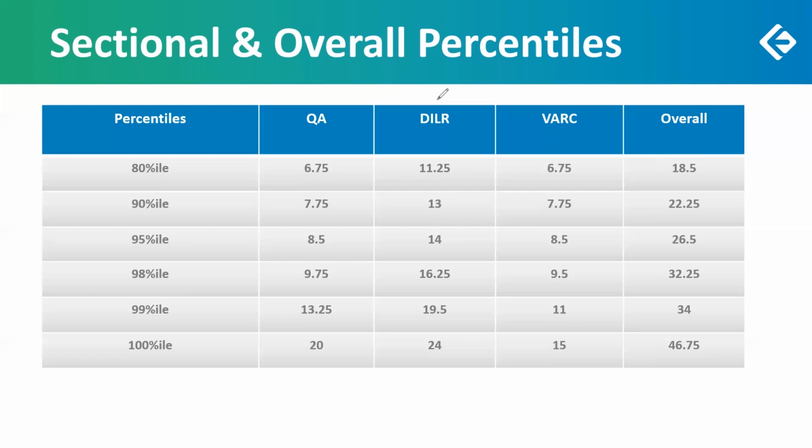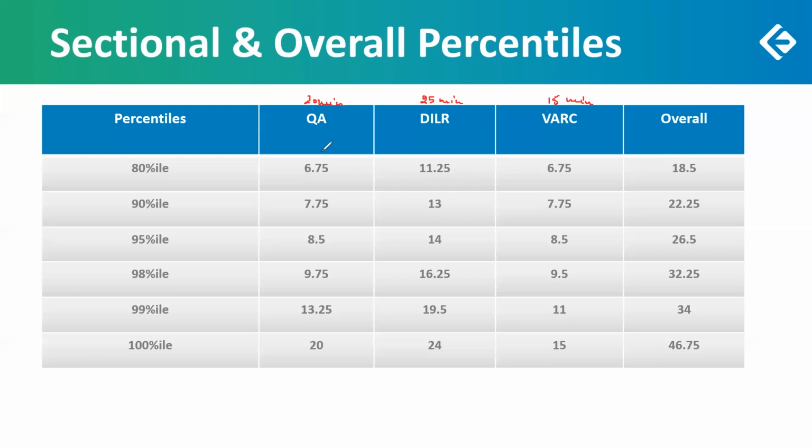But the standard approach is that you would allot around 25 minutes to DILR, 20 minutes to quant, and 15 minutes to VARC. Because in 15 minutes, you'll be able to attempt most of the questions in VARC, and DILR needs a little bit more effort. So that's why 25 minutes, and QA 20 minutes.